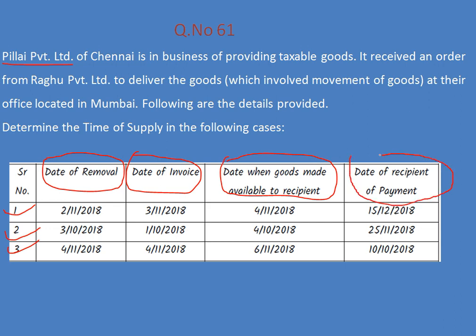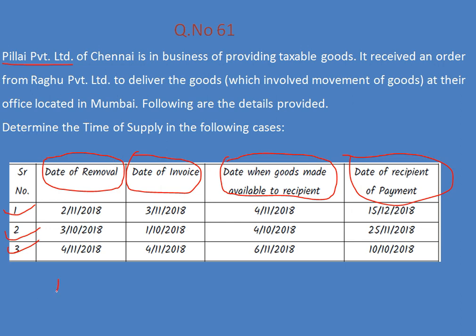Out of the 4 dates, 2 are important for us, and the remaining 2 are not to be used as per section 12. Think about which 2 dates you need to use. Out of those 2 dates, you take the earliest date. So I will repeat this once again.